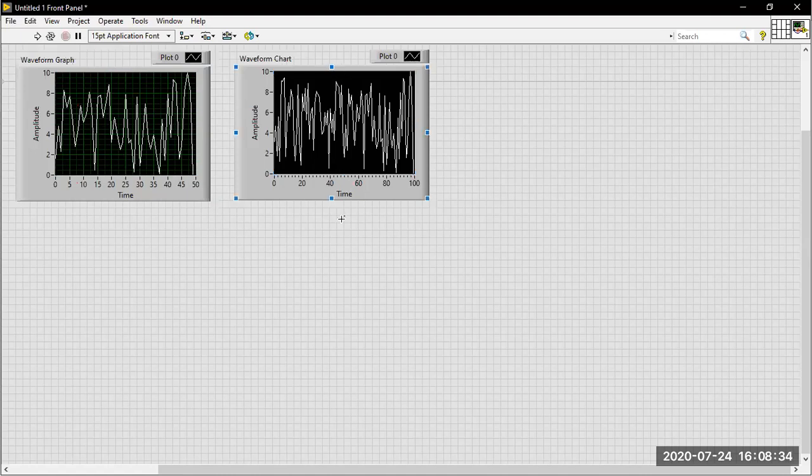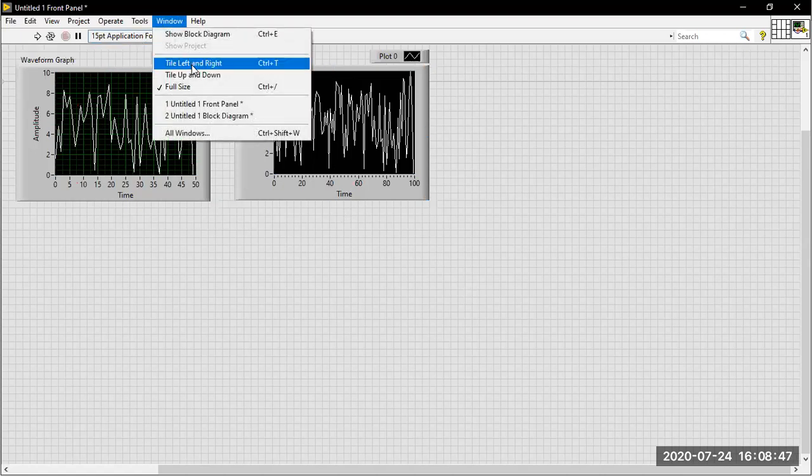That is, a graph will not store the previous value, it will update to the new value. A chart will store the previous value, or the chart will show the old value. Okay, a very important difference between graphs and charts. So that is the first one.